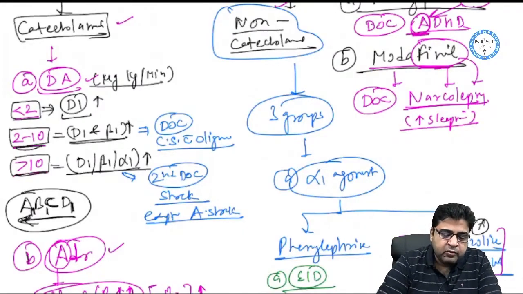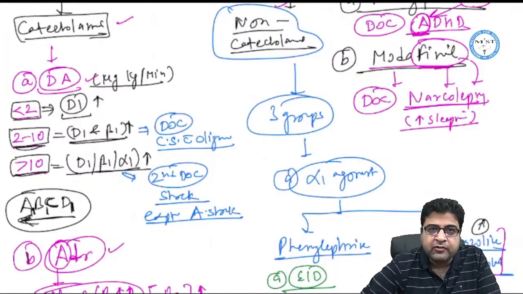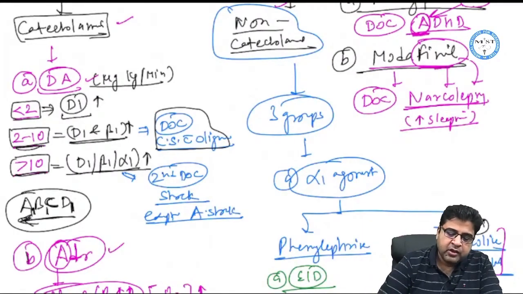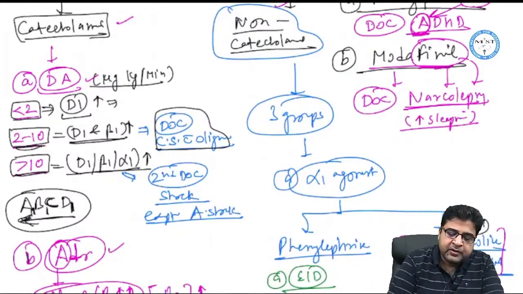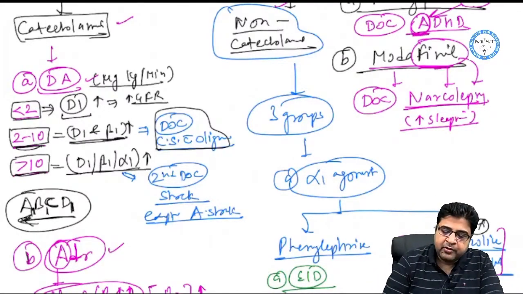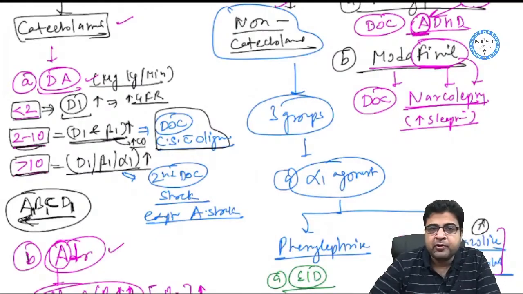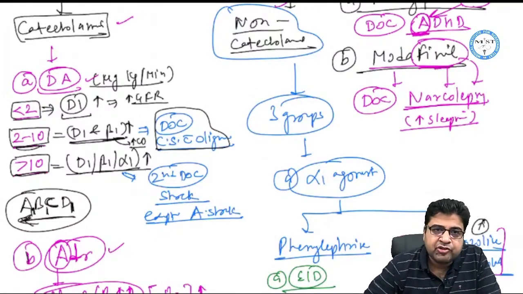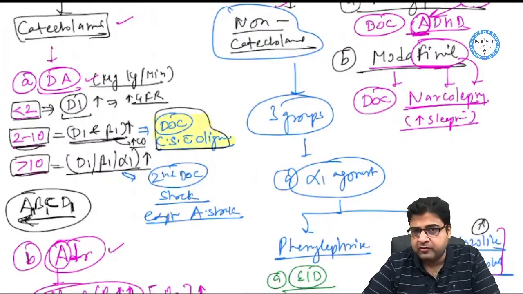Now in a dose between 2 to 10, this medicine is considered as drug of choice for cardiogenic shock with oliguria. By acting on D1 receptor, this medicine can increase the GFR, and by acting on beta 1 receptor, it can increase the cardiac output. So this medicine is the drug of choice for cardiogenic shock with oliguria in a dose 2 to 10 microgram per kg per minute. And this is the important MCQ for your exam.